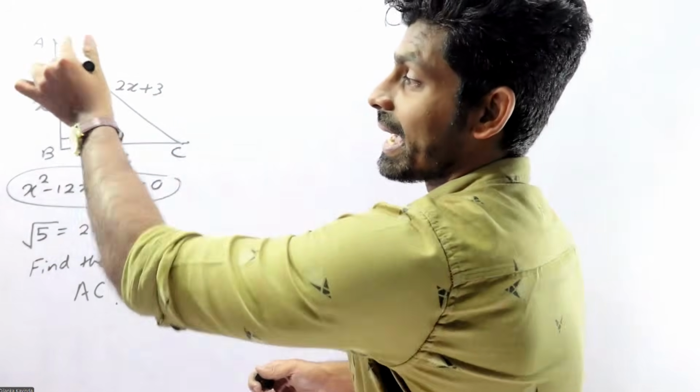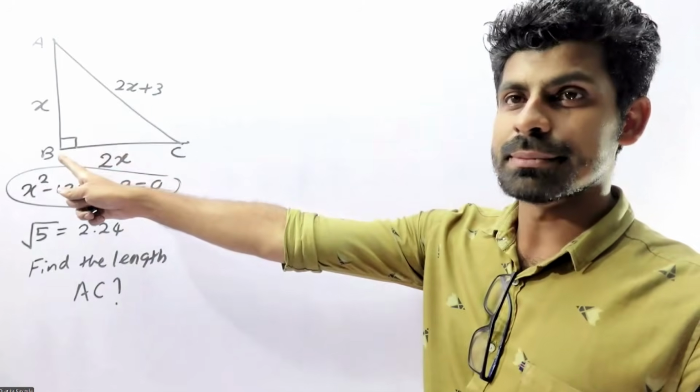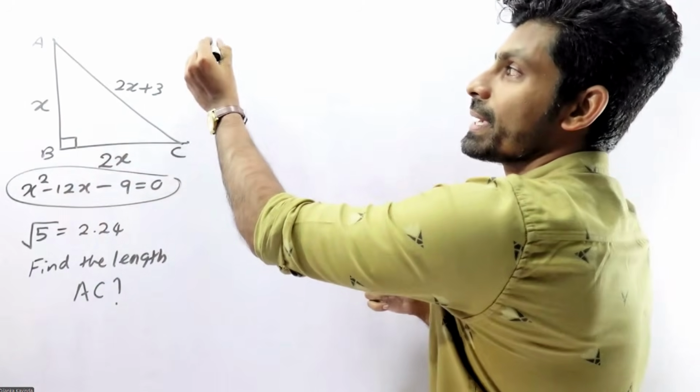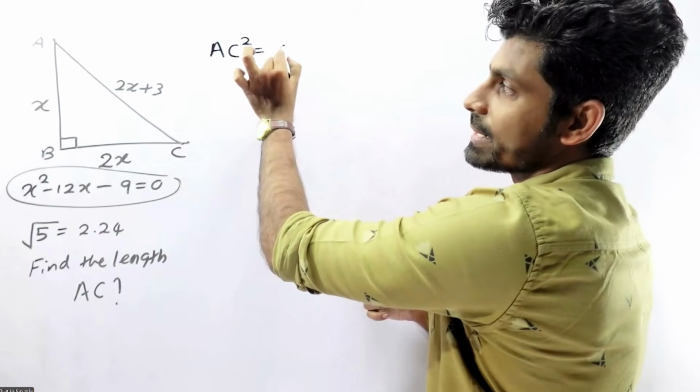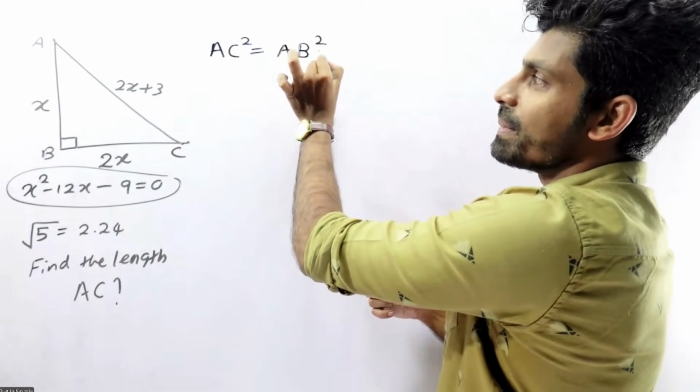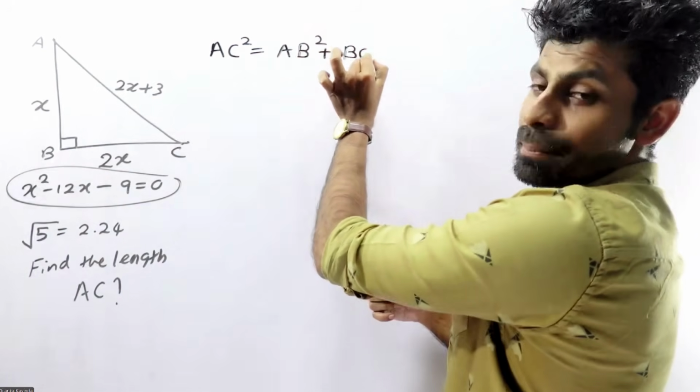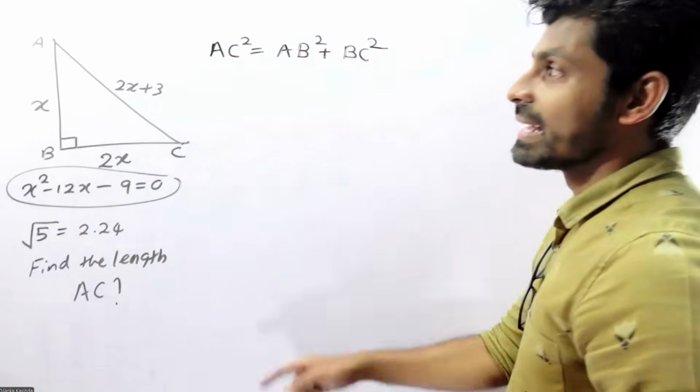Look at this one. I'm going to apply Pythagoras theorem to triangle ABC. So how can we apply it? AC squared equals AB squared plus BC squared.